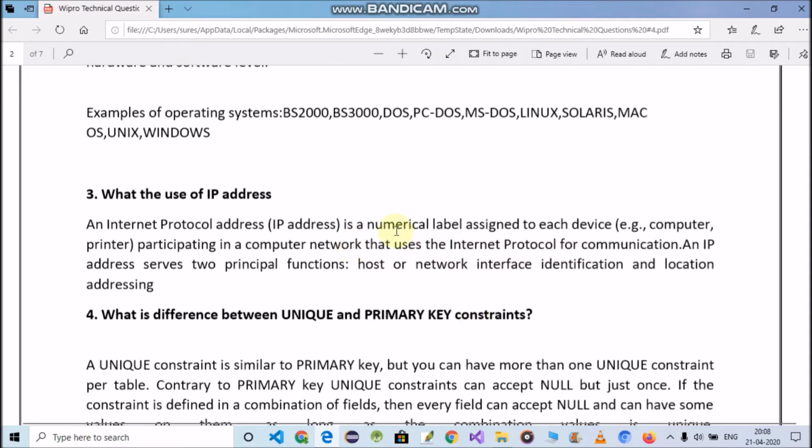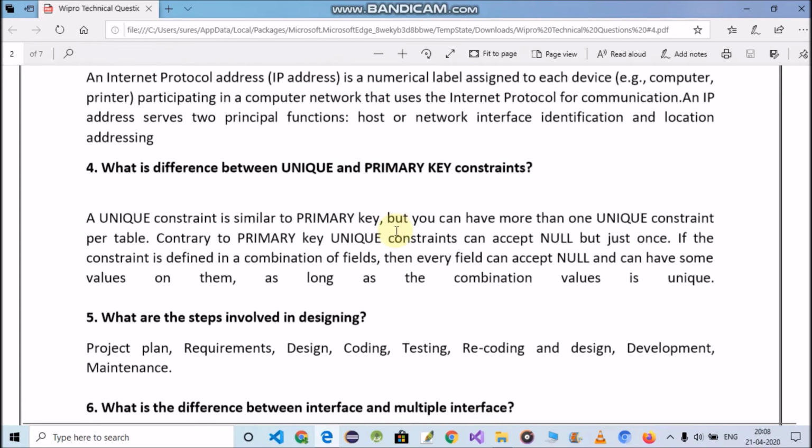Okay, next question: what is the difference between unique and primary key constraints? So this question comes in the SQL language. The answer of this question is: a unique constraint is similar to a primary key, but you can have more than one unique constraint per table. Contrary to a primary key, a unique constraint can accept null but just once. If the constraint is defined on a combination of fields, then every field can accept null and can have some values, as long as the combination of values is unique.